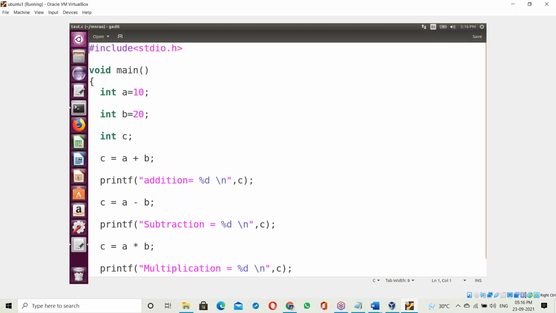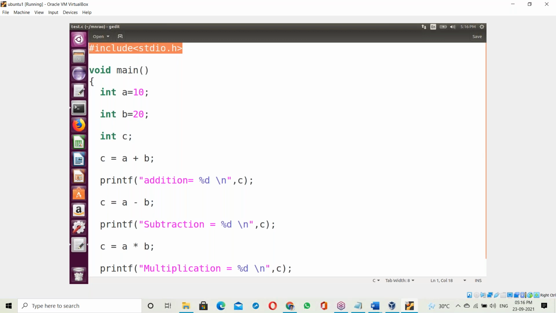Header files are also developed in the C language. The C library is developed in C language, the C++ library is developed in C++, and the Java library is developed in Java only. So here, stdio.h is a header file.